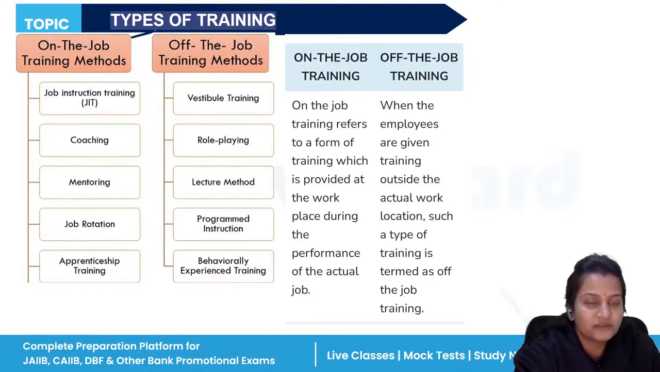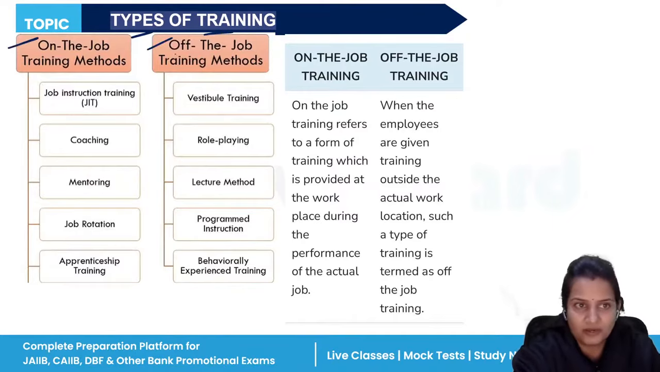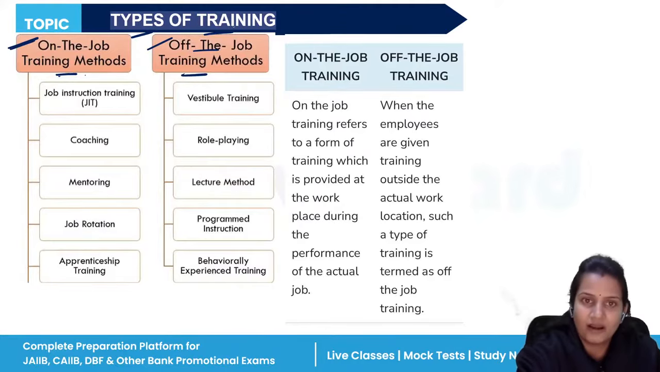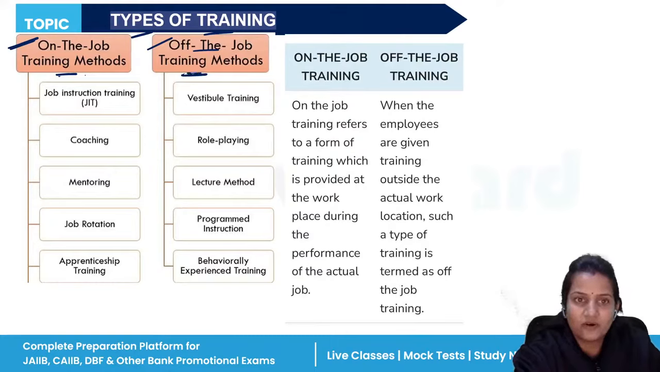After the benefits, we have the types of training: on the job training and off the job training. On the job training is provided inside the company, at the location of the company. Whereas off the job training is provided beyond the location of your company. Suppose you are given training at a place 10 kilometers away, or at some other place; that is off the job training, not the location where your company is situated.